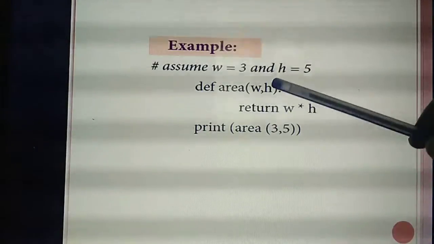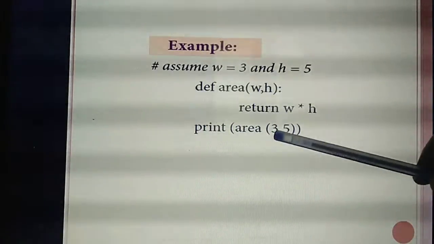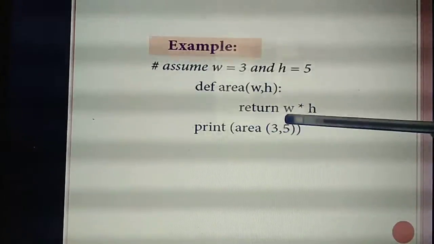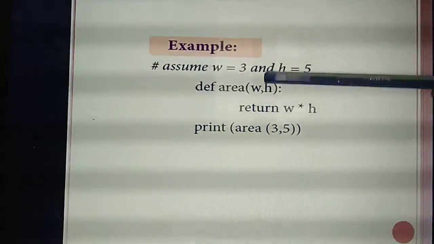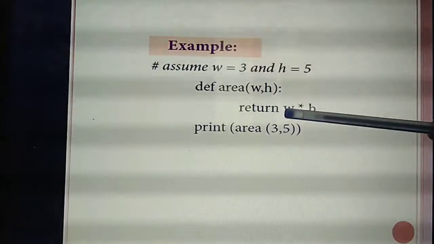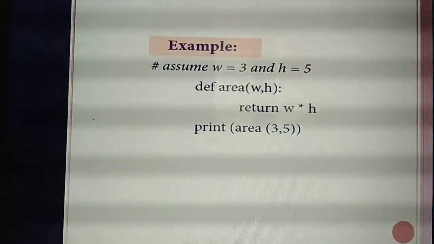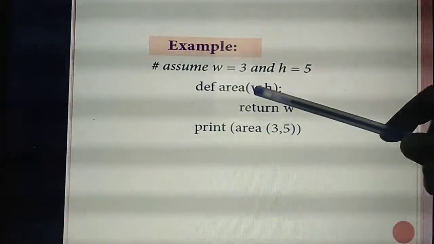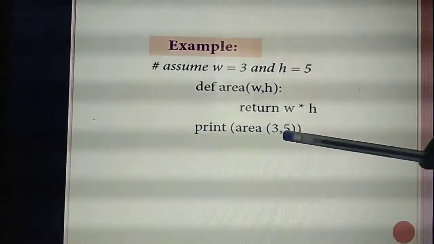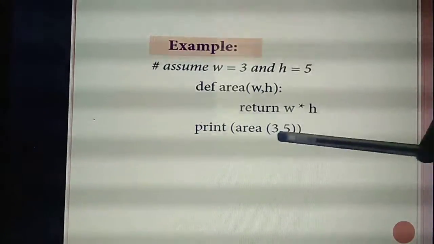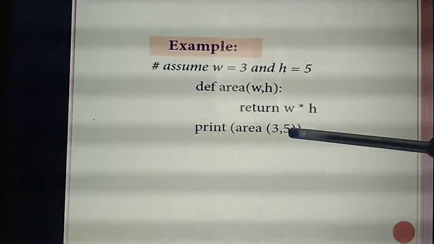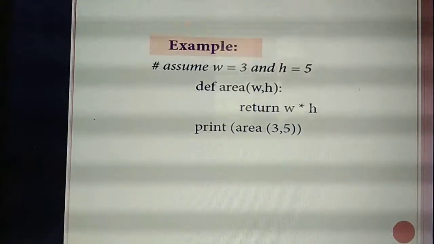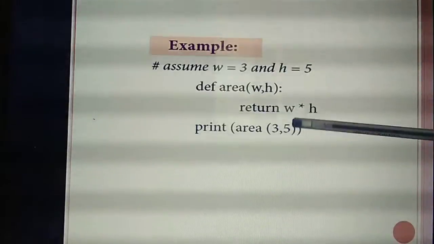That means based on how many arguments you are giving, only that many values you can give. Here you are declaring only one argument, but you are passing values to two arguments. Does it match? No. If you give two variables, here also you need to pass two values. Here 3 means here also 3 values, here 4 means here also 4. Each argument will match to the values. That means equal.